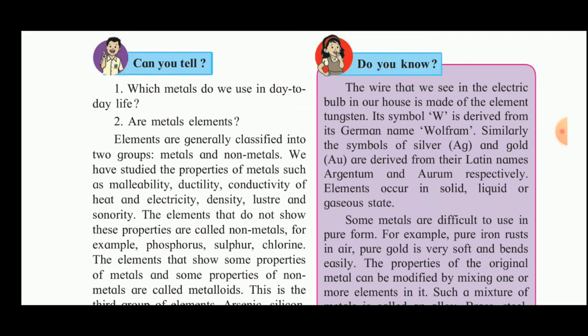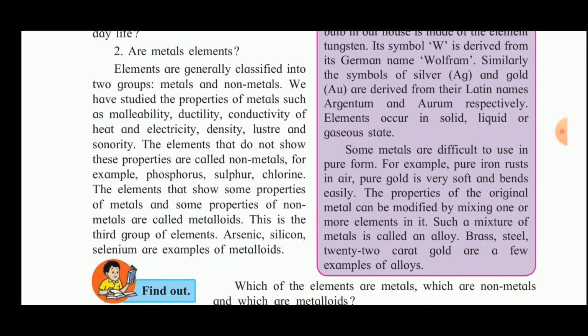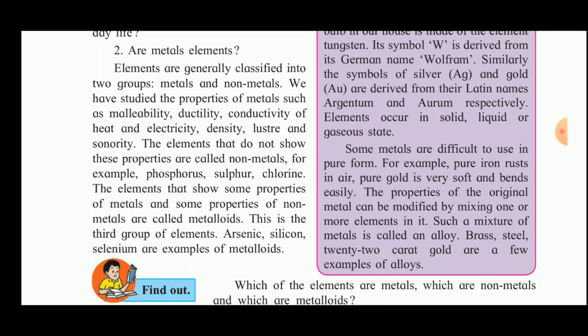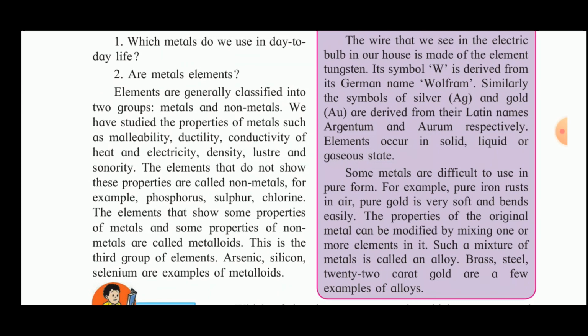The elements that do not show these properties are called non-metals. For example, phosphorus, sulfur, chlorine. The elements that show some properties of metals and some properties of non-metals are called metalloids. Now, this is the third group of elements. Arsenic, silicon, selenium are examples of metalloids.